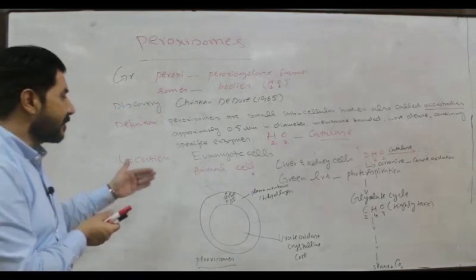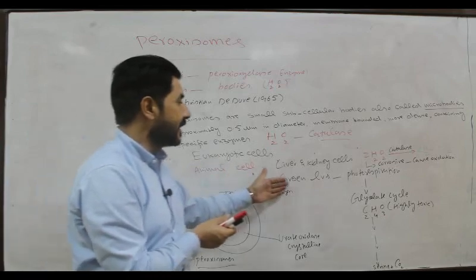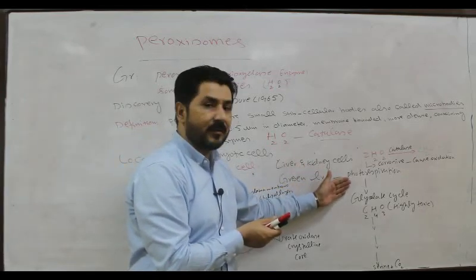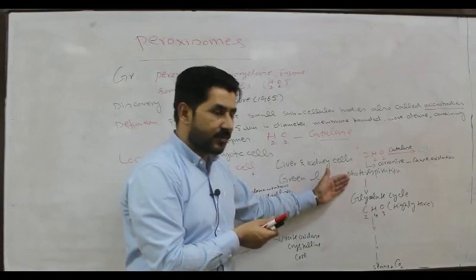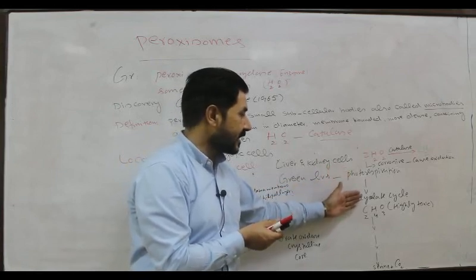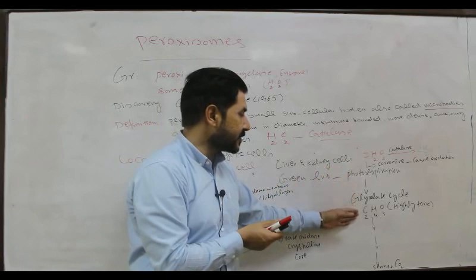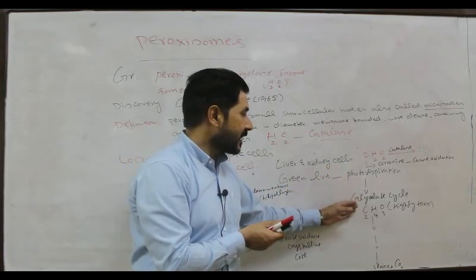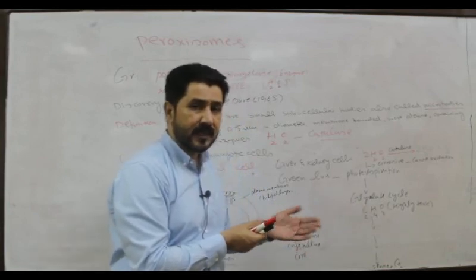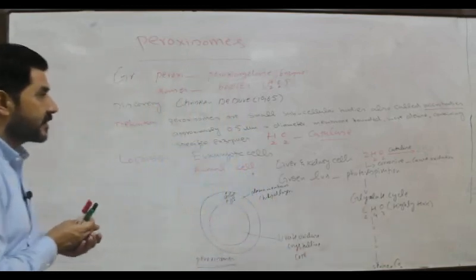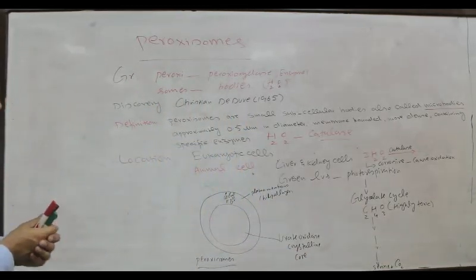In the case of plants, peroxisomes are involved in the green leaves in the phenomenon of photorespiration, and as a result of photorespiration a highly toxic acid is produced, which is called glycolic acid, that is C2H4O3. So this is the main function of the peroxisome in the plant cells.